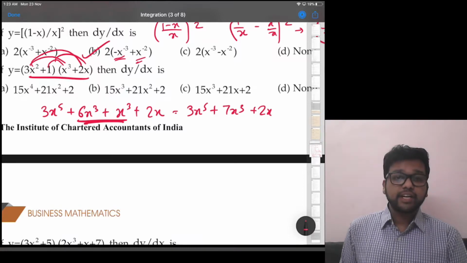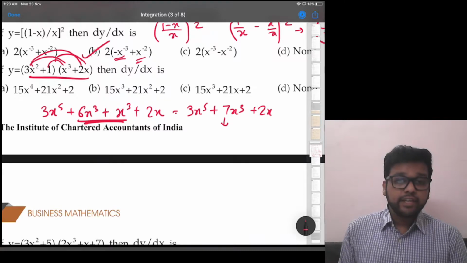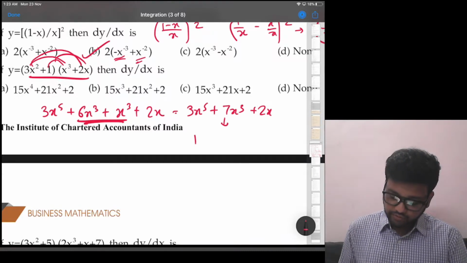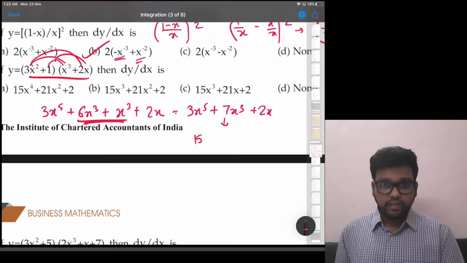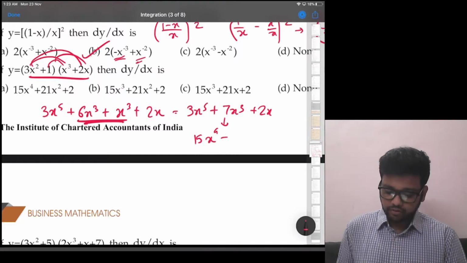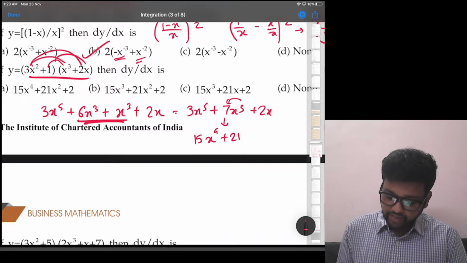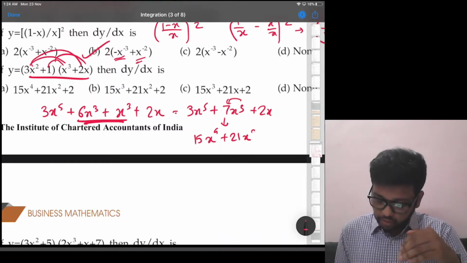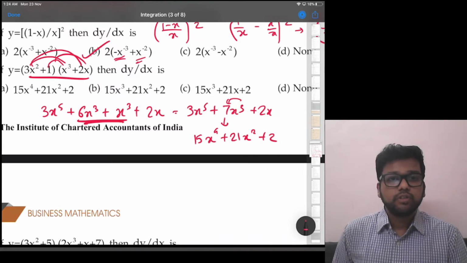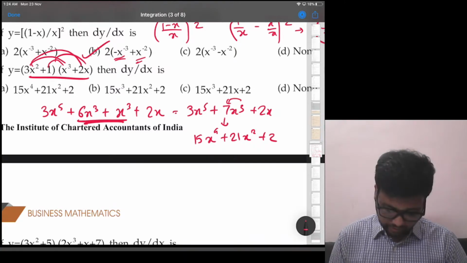If we take the derivative, it will become 3 into 5x raised to 4. So 15, 3 into 5, and then x raised to 5 minus 1, 4, plus 7 into this 3 will come down. So 7 into 3, 21, into x raised to 3 minus 1, 2, plus 2. So which option? Option A.